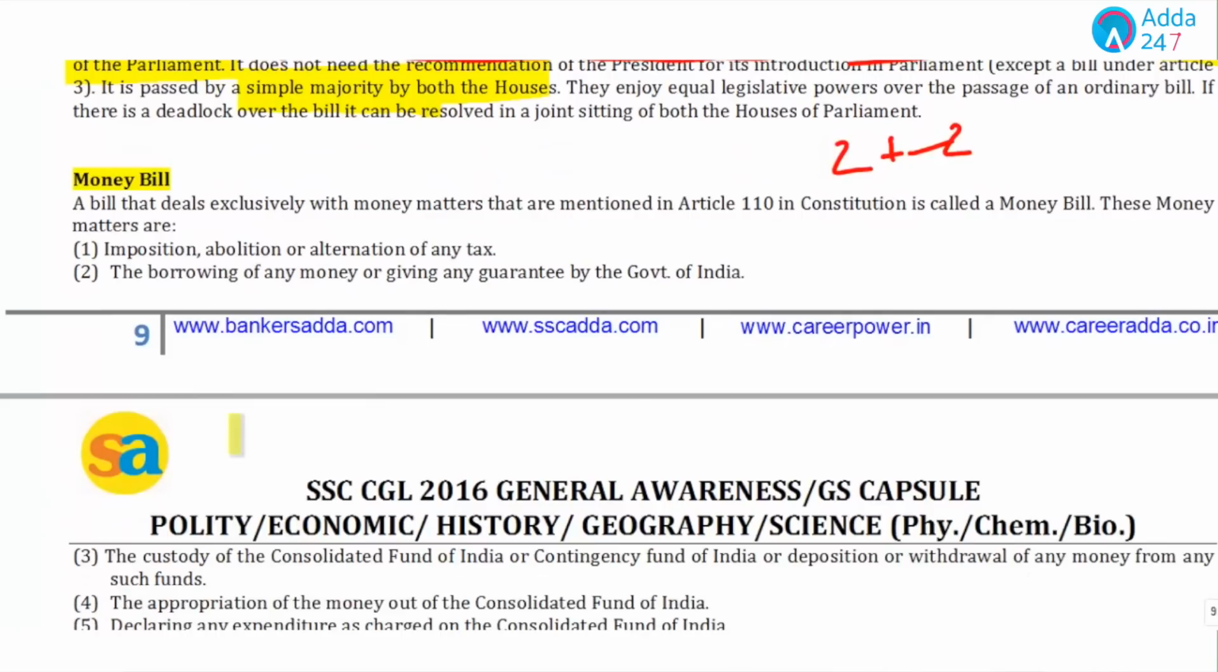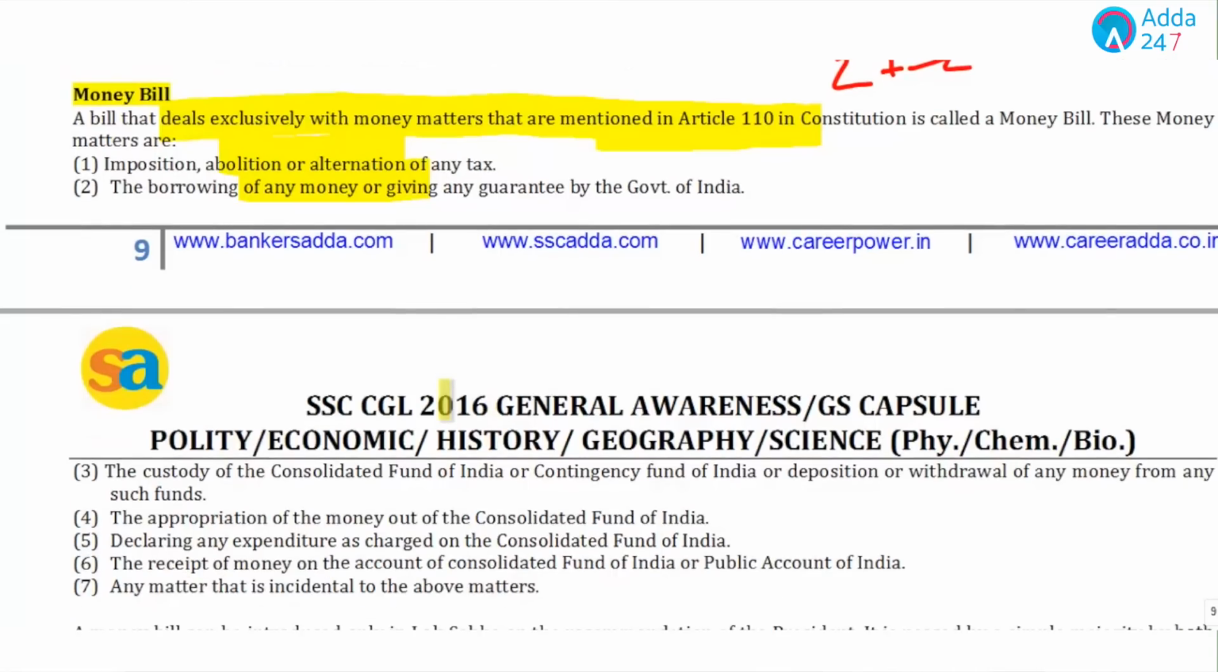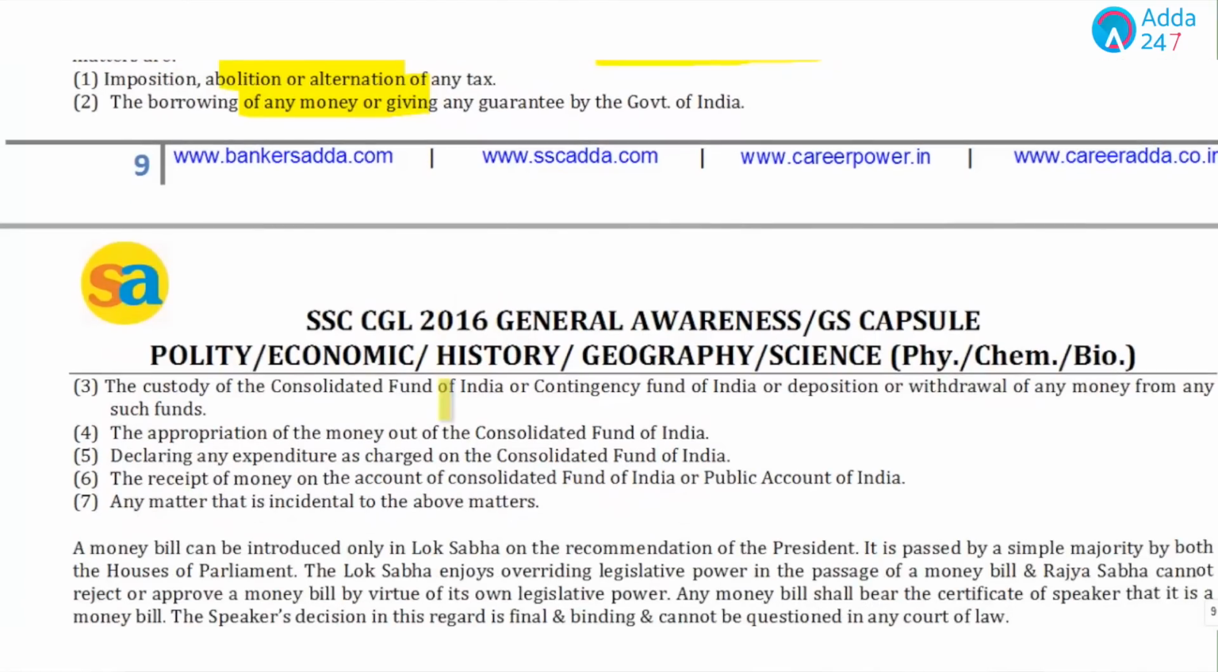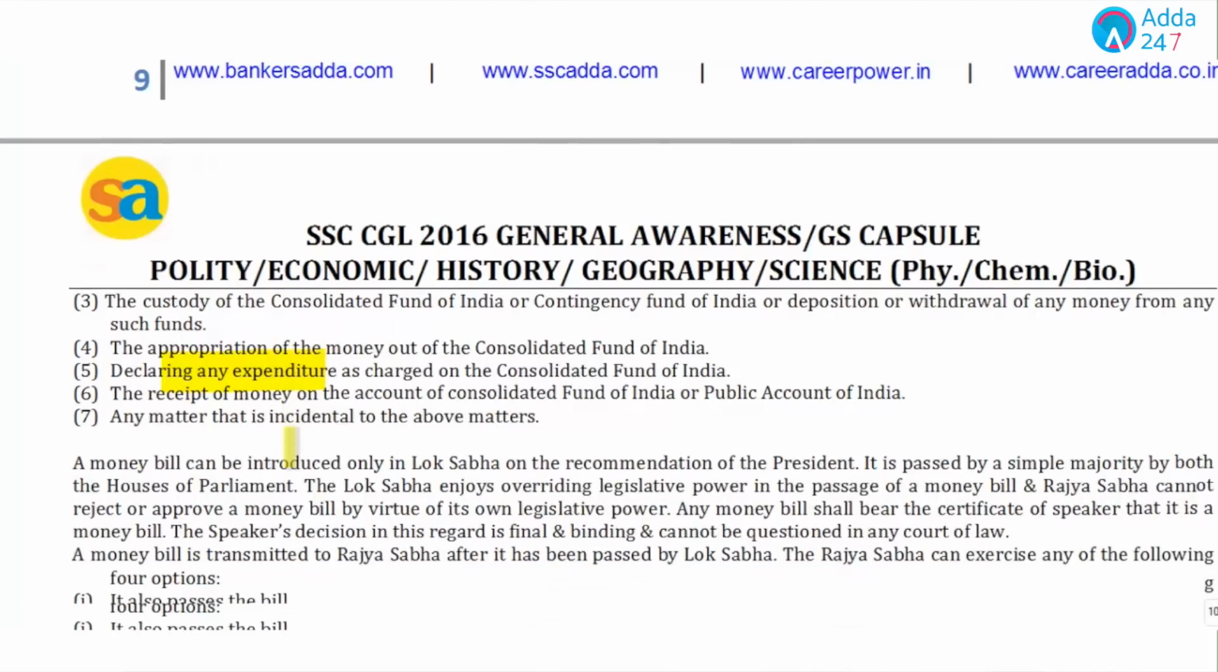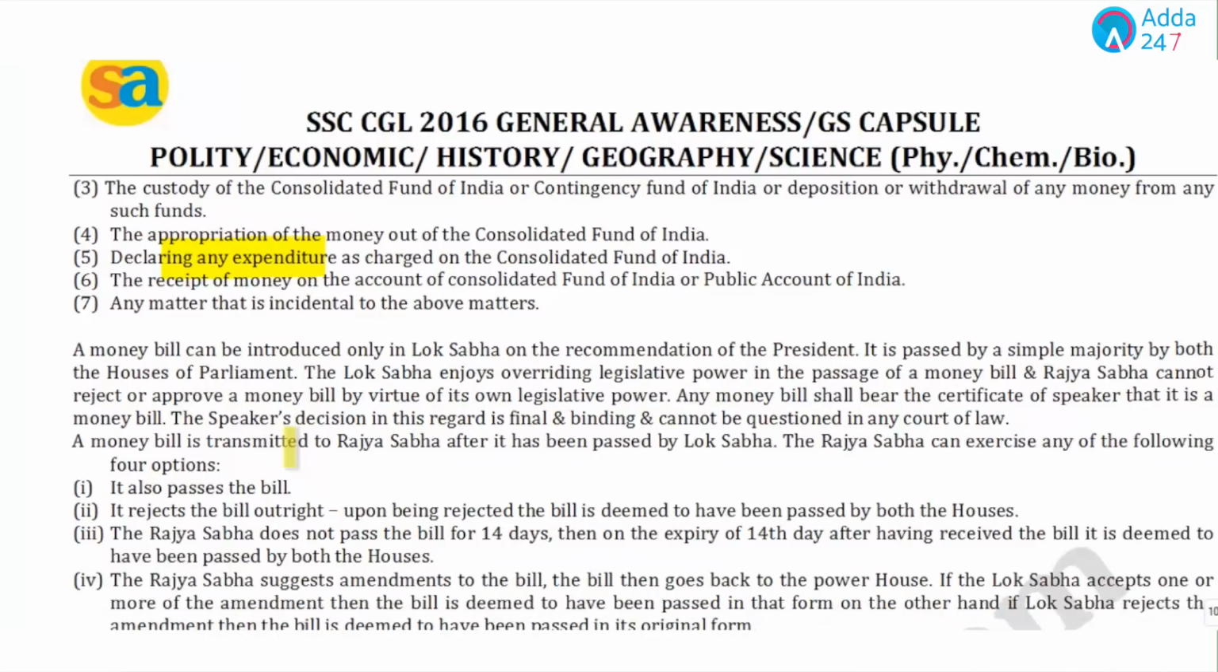Now, let's talk about some of the important points of the money bill. A bill that deals exclusively with the money matters mentioned in Article 110 is known as a money bill. Money matters could be taxation related, borrowings related, related to the Consolidated or Contingency Fund of India, or related to any other expenditure. A money bill can be introduced only in Lok Sabha on the recommendation of the President.